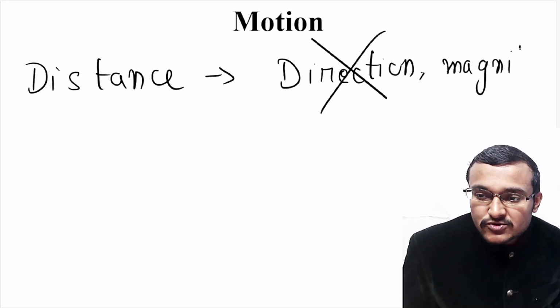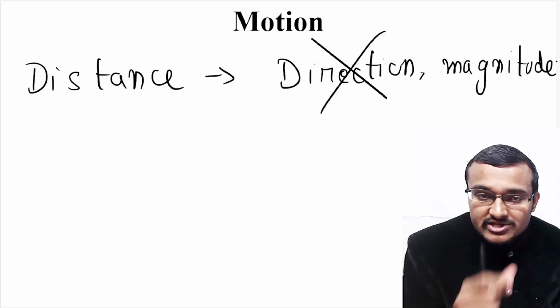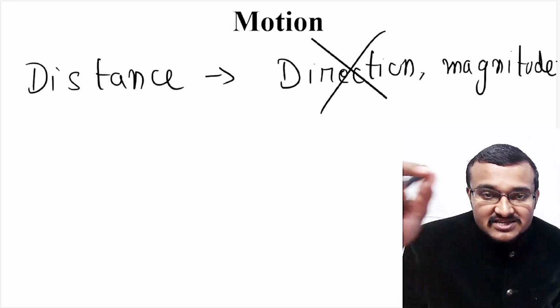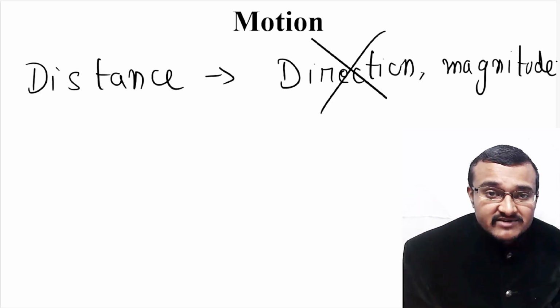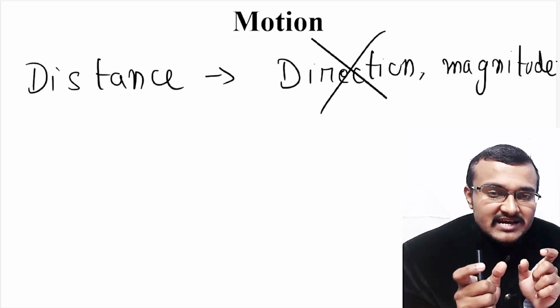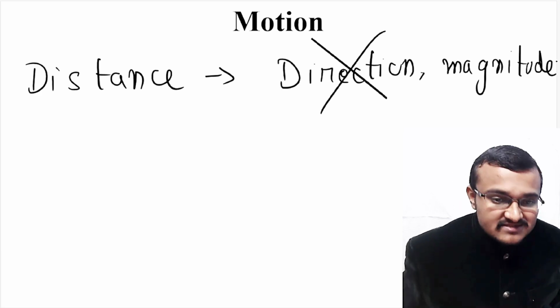So what do you mean by magnitude? Magnitude is the numerical value which you give for that particular distance. So that means it has covered 120 kilometers, or it has covered 60 kilometers, or it has covered 75 kilometers. So whatever numerical value you will give is the distance.